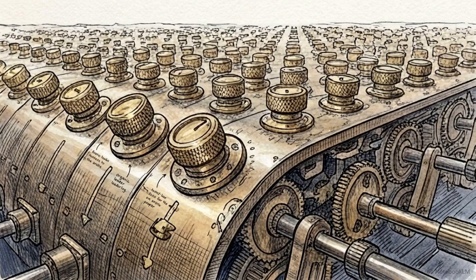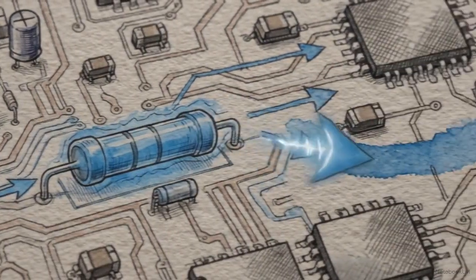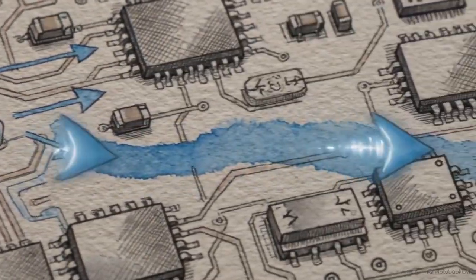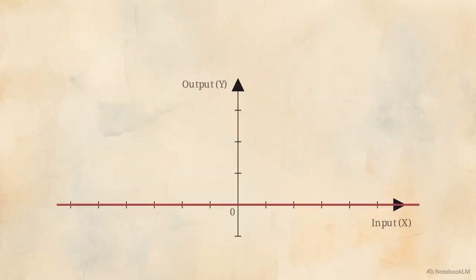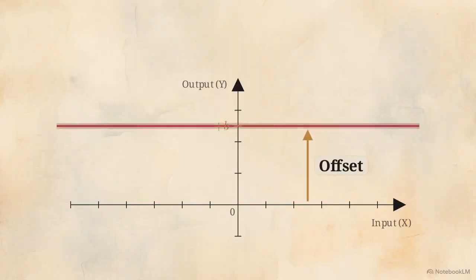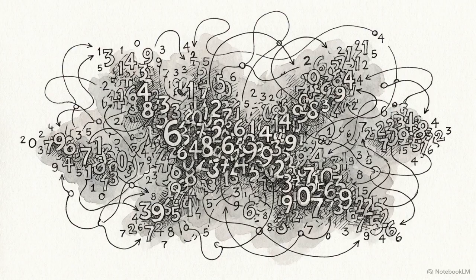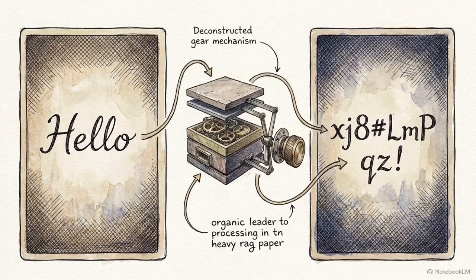On its own, one knob does almost nothing. Most of these are weights, which act like resistors to decide how strongly one piece of data influences another. The rest are biases, which provide a baseline offset for the system's calculations. When an AI model is first created, all 8 billion parameters are set to small, random numbers. At this stage, any prompt you give it results in complete gibberish.